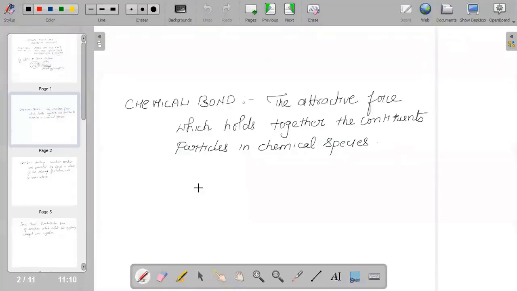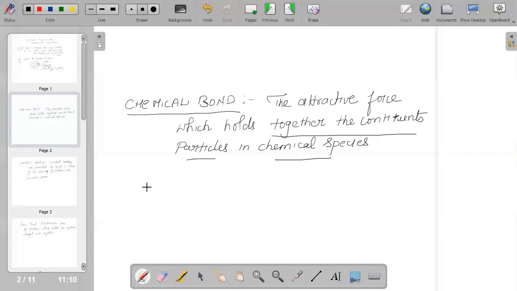The attractive force that holds together the constituent particles in a chemical species, we say, is forming a bond. Because when it is sharing, donating or accepting electrons, some form of bond exists between the two elements taking part in order to satisfy the octet rule, and hence a bond is generated.